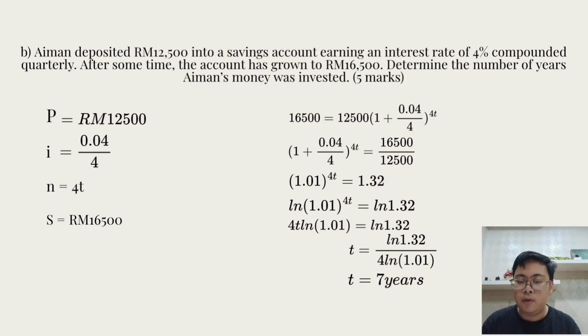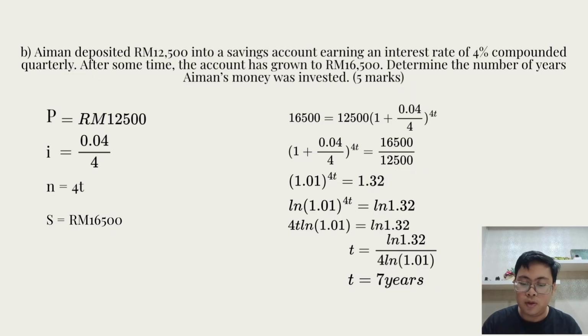Then for question B, Aiman deposited 12,500 ringgit into a savings account earning an interest rate of 4% compounded quarterly. After some time, the account has grown to 16,500 ringgit. Determine the number of years Aiman's money was invested. Then we are going to use the same formula. Then 16,500 equals 12,500 times (1 + 0.04/4) to the power of 4t.